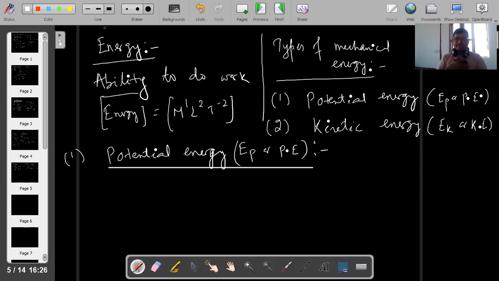I am now at rest, sitting on the chair, therefore my energy is purely potential. When I run or walk, my potential energy will be converted into kinetic energy. Kinetic means always associated with motion. Potential means rest position, position and configuration, meaning shape and size.